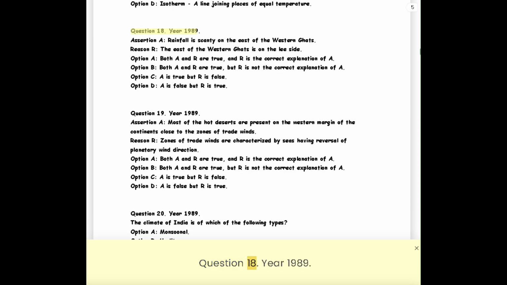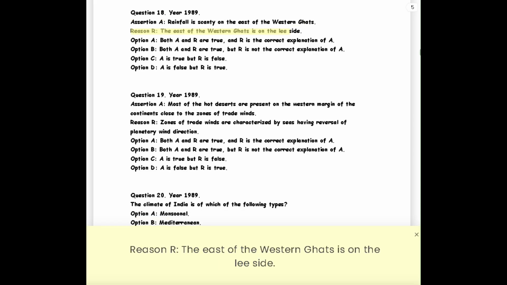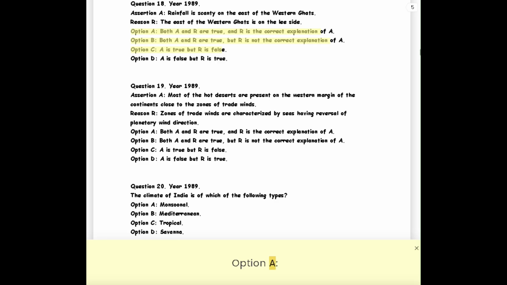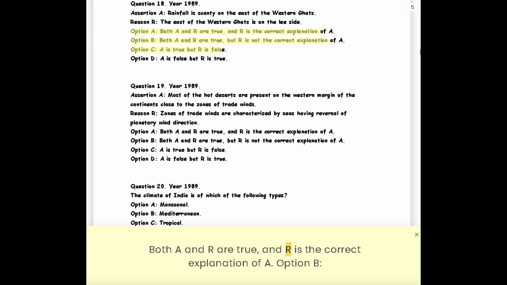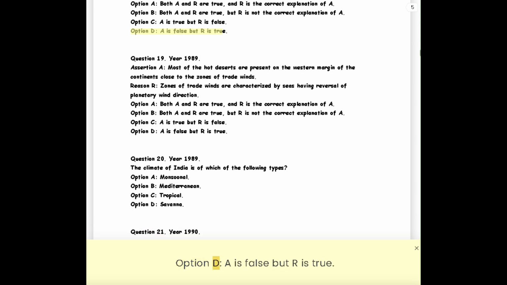Question 18. Year 1989. Assertion A, rainfall is scanty on the east of the Western Ghats. Reason R, the east of the Western Ghats is on the lee side. Option A, both A and R are true, and R is the correct explanation of A. Option B, both A and R are true, but R is not the correct explanation of A. Option C, A is true, but R is false. Option D, A is false, but R is true.